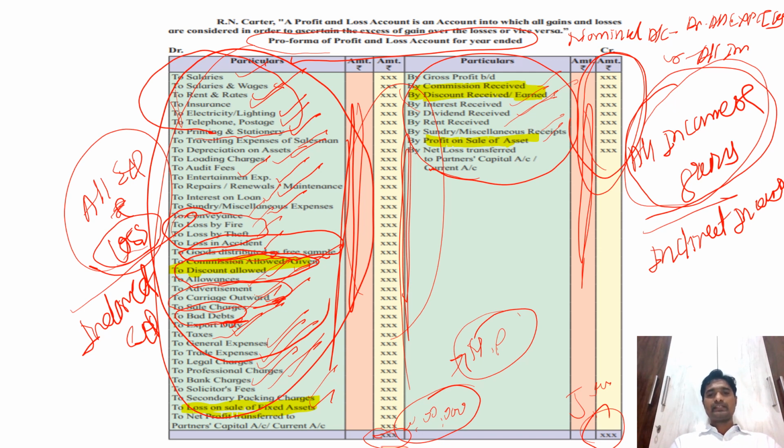So if the fixed capital method is there, in that case that profit is transferred to current account, and if the fluctuating capital method is there where only capital account should be maintained, that time that profit is transferred to capital account only. But it is again to be given to the partners. If there are two partners, that should be given to two. If there are five partners, it should be given to five. If there are 10 partners, it should be given to all the 10 partners. So that should be distributed among them as per their profit sharing ratio.